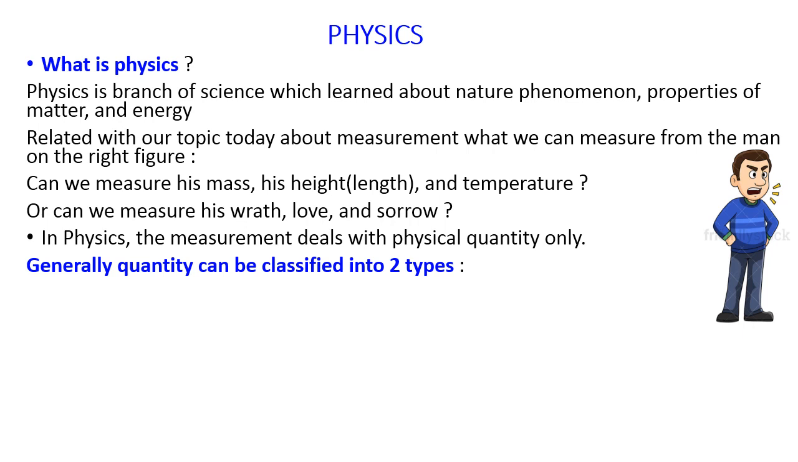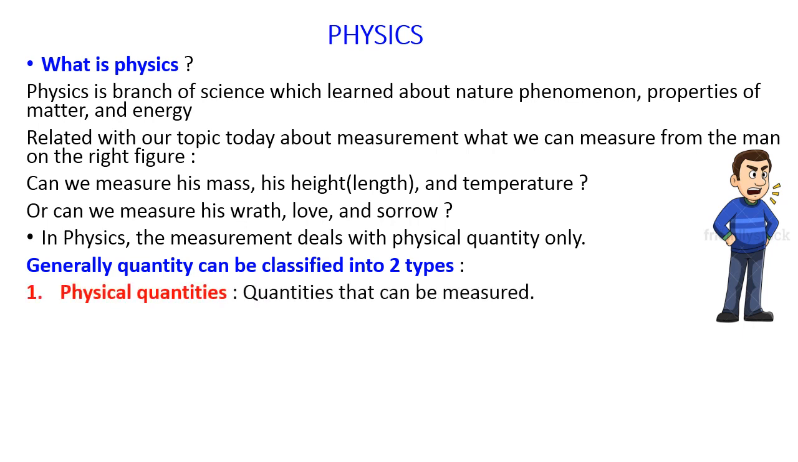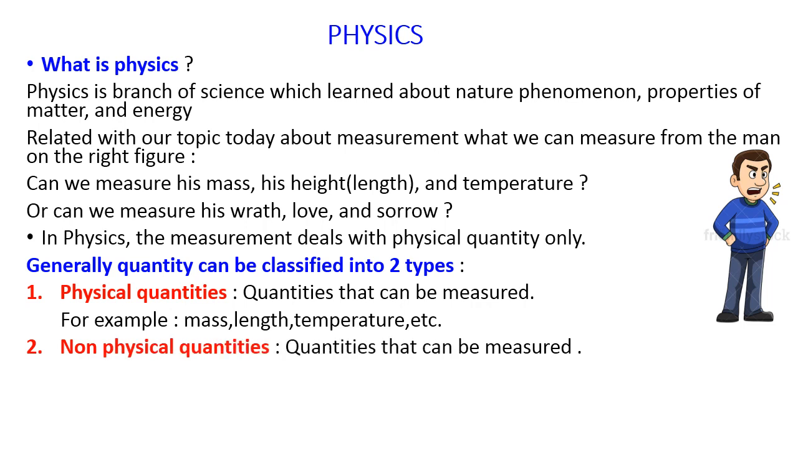Generally, quantity can be classified into two types. First, we call as physical quantities. Physical quantities is quantities that can be measured. For example, mass, length, temperature, etc. The second, non-physical quantities. Non-physical quantities is quantities that cannot be measured. For example, love, hate, sorrow, etc.